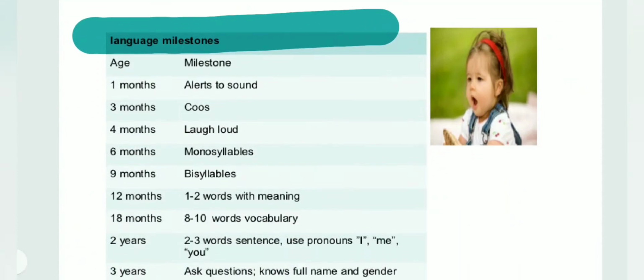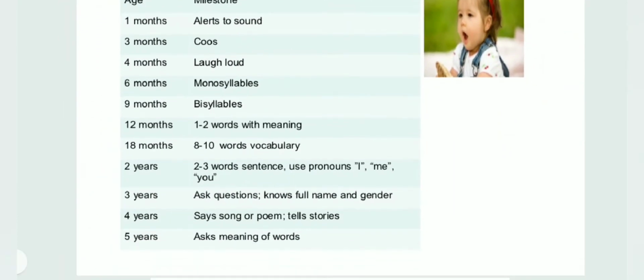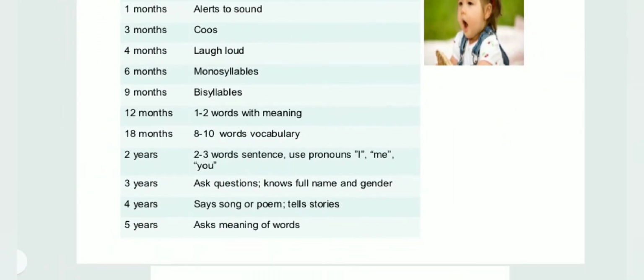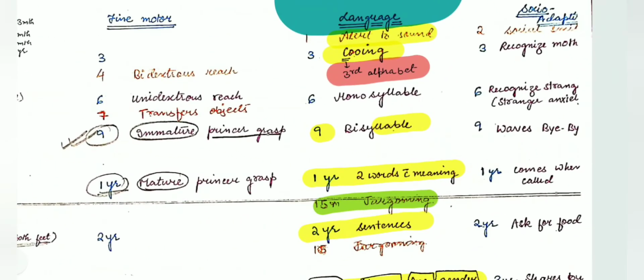Now let's see language developmental milestones. So this is the chart for language developmental milestones. We will see this one by one. Okay, now let's see.